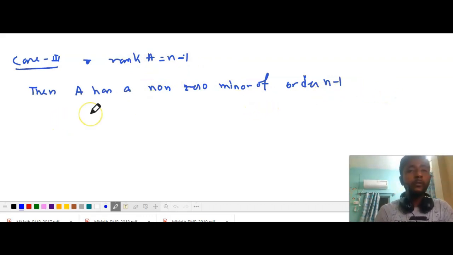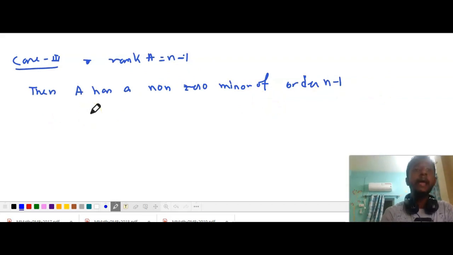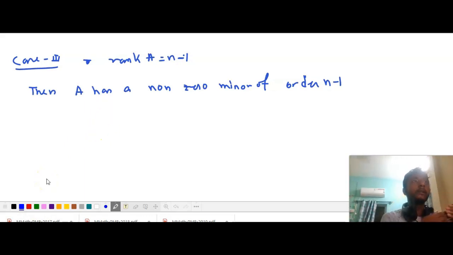Now, when we construct adjoint A, we can say that adjoint A has at least one non-zero row, and that row has at least one non-zero minor. Hence, adjoint A has at least one non-zero row.